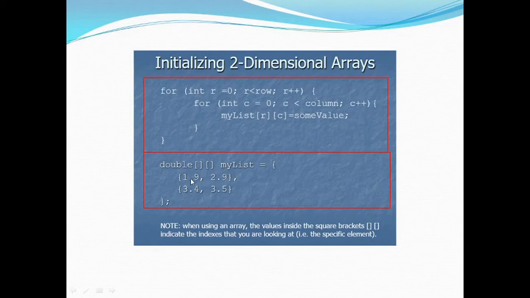Individually, 1.9 is the first column of the first row and 2.9 is the second column of the first row. Then the second row comprises 2 column values, 3.4 and 3.5. If there were more than 2 rows, you would provide a comma over here, and then you would provide two values for the columns.